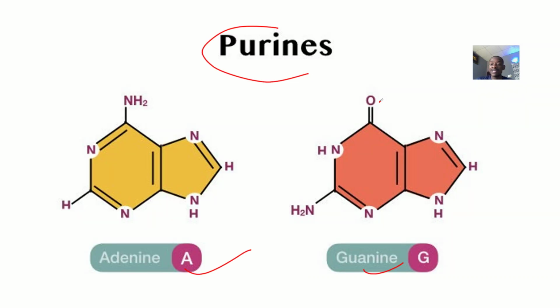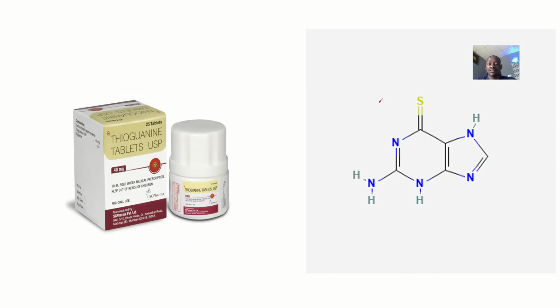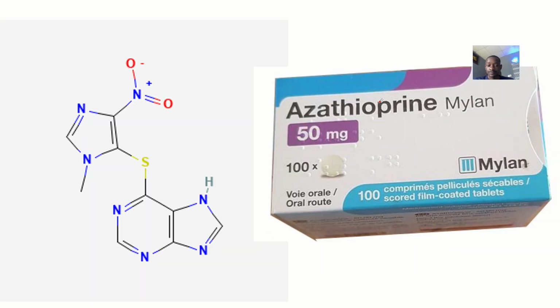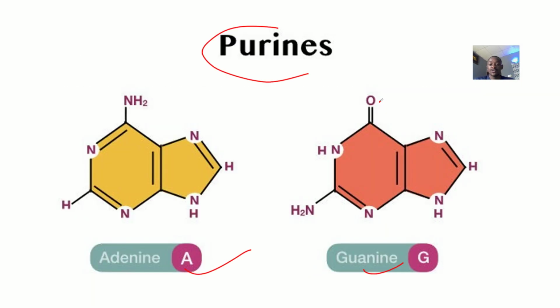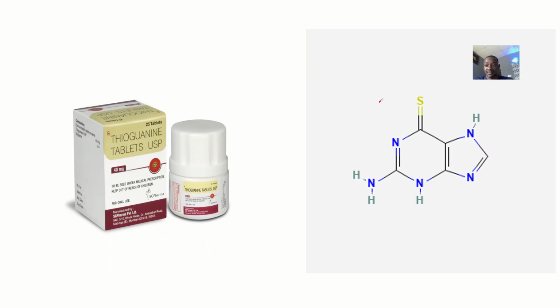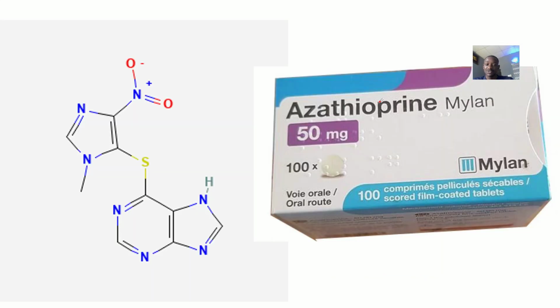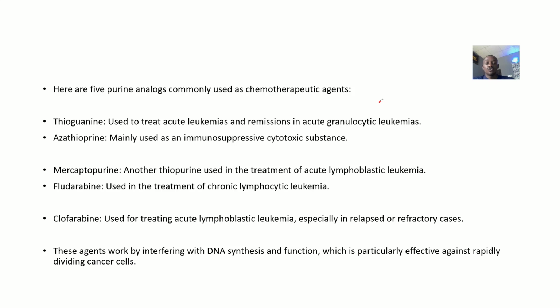So what are the examples of analogs formed from adenine and guanine that can be used for chemotherapy? You get to see that I put out the drug, agent is drug now, and I put out the chemical structure of the drug by the side. You see that the chemical structure looks like adenine or guanine. Just say that it was formed from adenine or guanine. You get it? So we talk about the 5. Here are 5 purine analogs commonly used as chemotherapy.